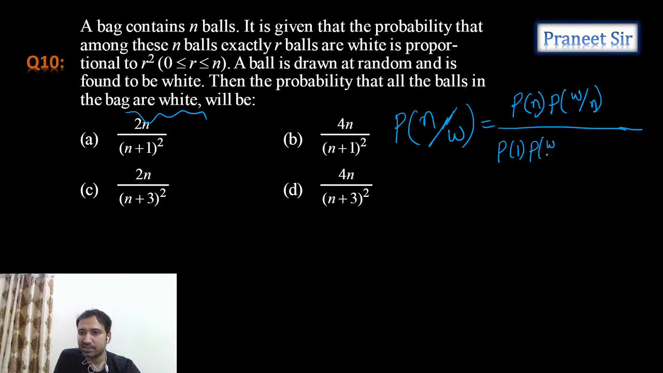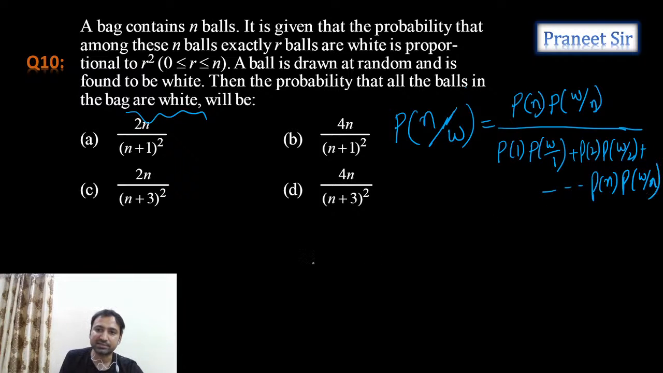ball, and what is the probability that when it is there only one white color ball, what is the probability that white color ball when it is already known that it is only one white color ball, plus probability of 2 into probability of w by 2. So plus so on up to probability of n into probability of w by n. Let's calculate this. So let's see how much we get it. Probability of n is how much, guys? We know that probability of n is proportional to n square. So maybe you can take it something like n square k into probability of w by n.